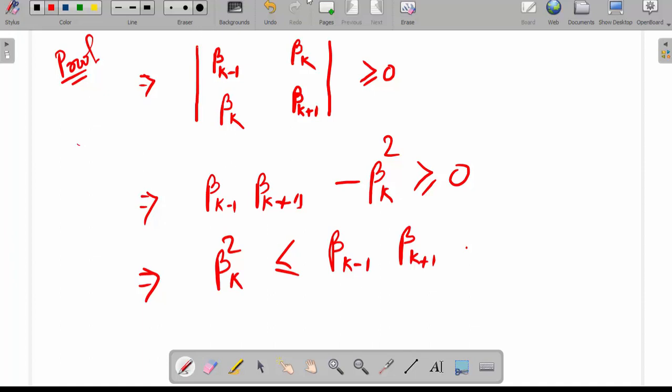Now the third theorem gives an important inequality known as the Lyapunov inequality.